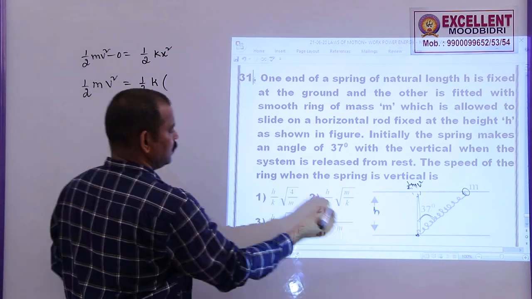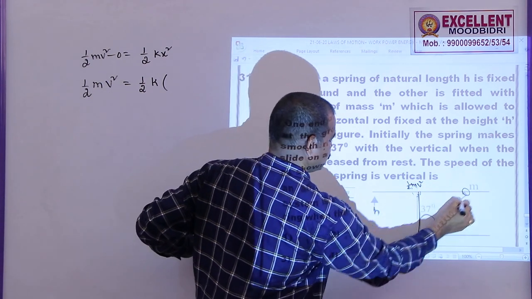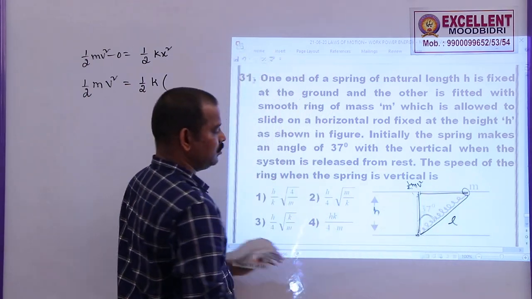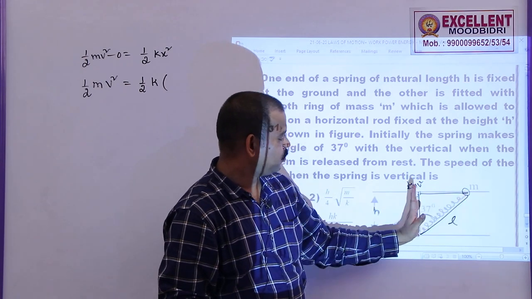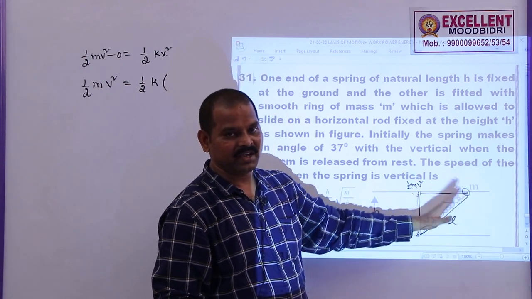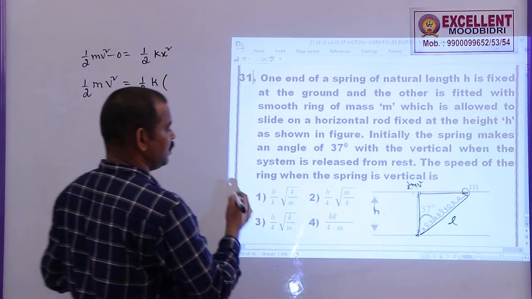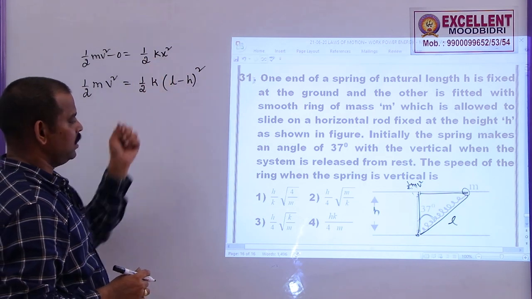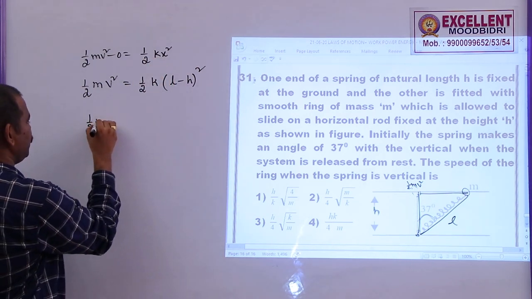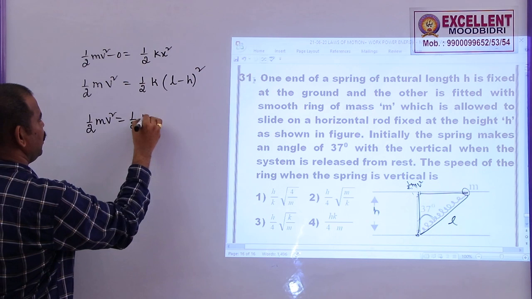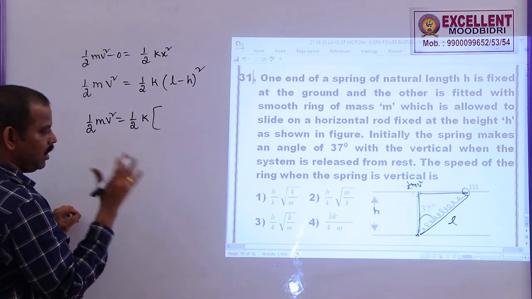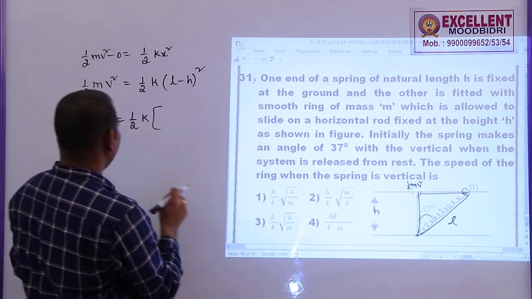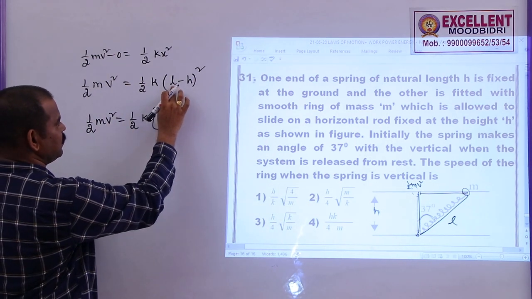We know that in this case, this is h, this is the present length, and the length of the spring is reducing from L to h. So what is the change in length or compression here? That is L minus h. So we can write L minus h whole square. This is the compression produced here. So half m v square is equal to half k times that. Now, if you see, all the options are in h, k, m only. So L is not there. I want to convert this L into h.